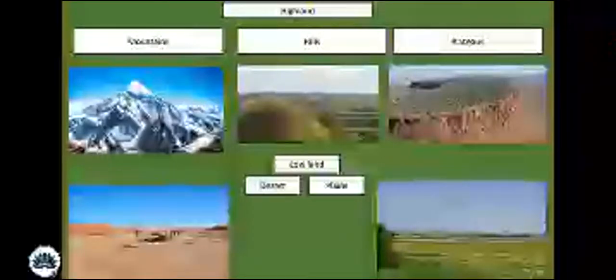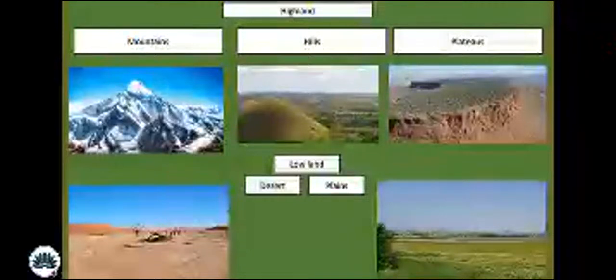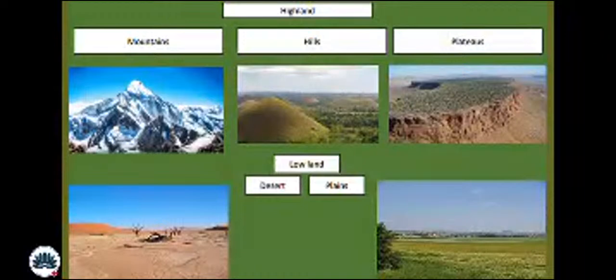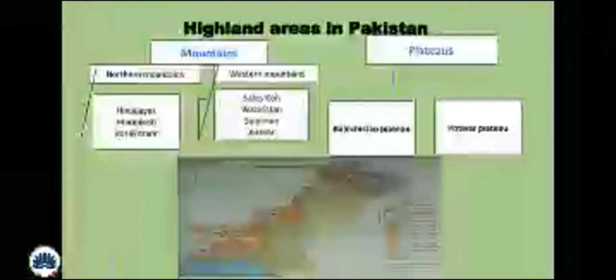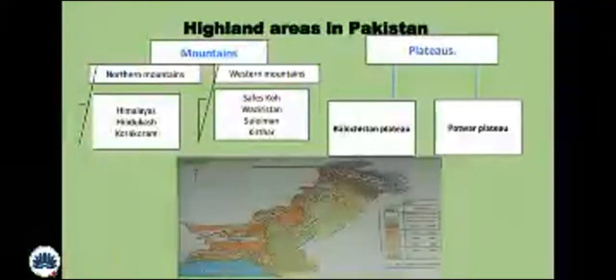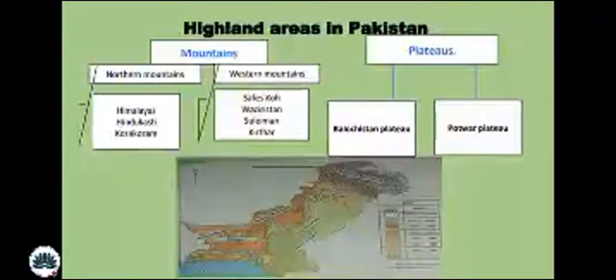How many types of highland and lowland areas are there? In highland areas, there are mountains, hills, and plateaus. The deserts and plains are called lowland areas. Now, what are the highland areas in Pakistan? As I talk about the hills, there are no hills in Pakistan, but there are mountains and plateaus. In plateaus, there are the Balochistan and Potwar Plateau, while in mountains, there are the northern mountains and western mountains.